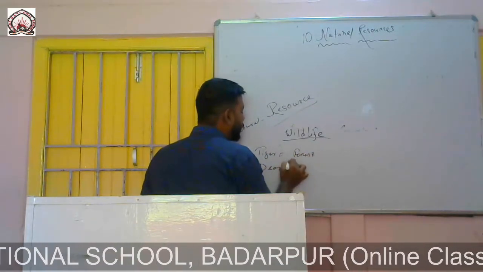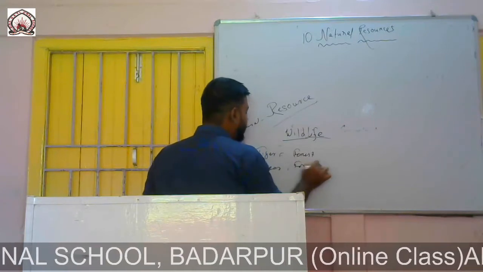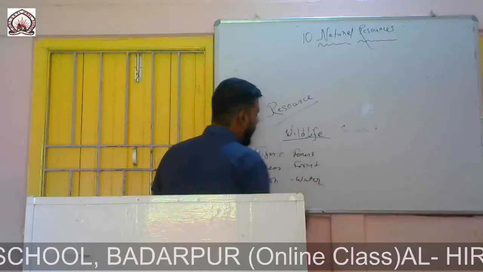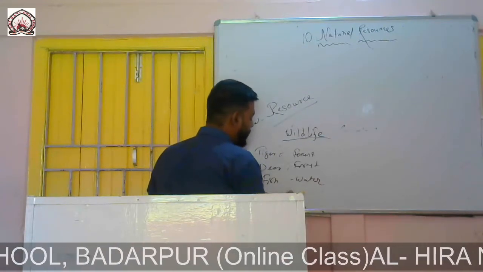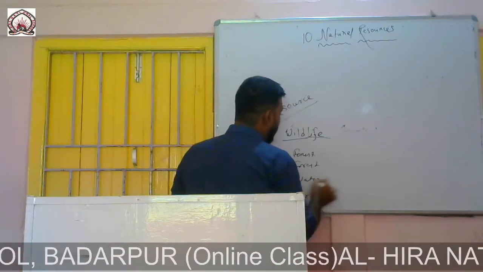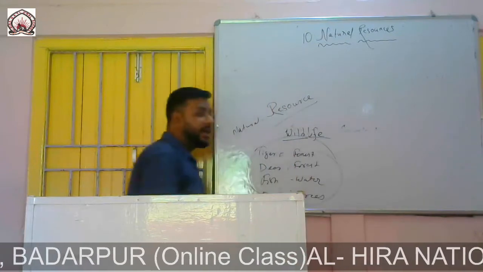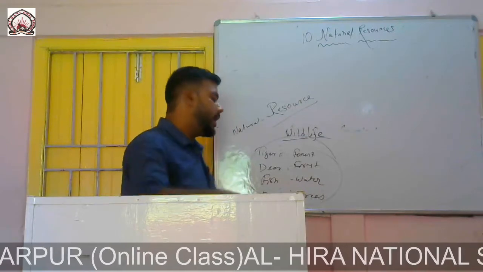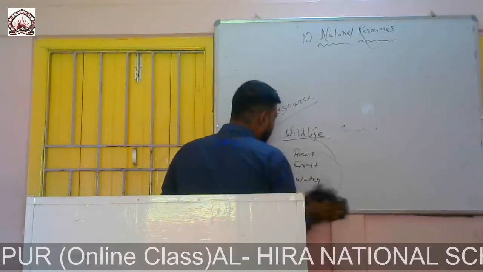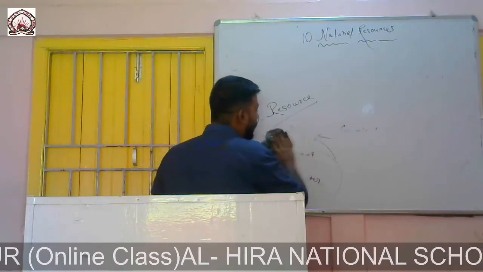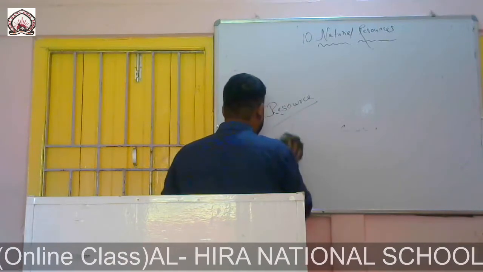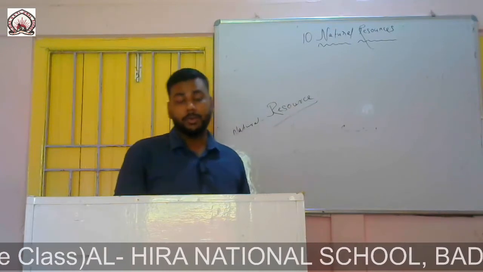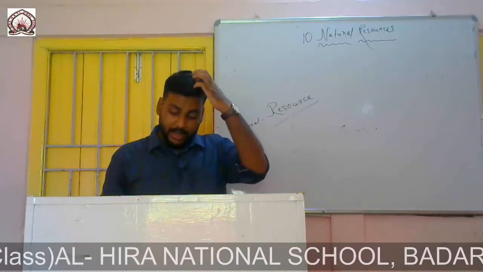Deer, it's also a forest. Whereas a fish is water and birds are trees, right? So all those animals that live in their own natural habitat are termed as wildlife. So can we consider a domesticated cow as a part of wildlife, or can we consider a pet cat as a part of wildlife? I think not, because they are not living in their natural home.